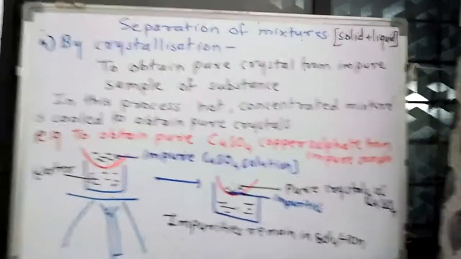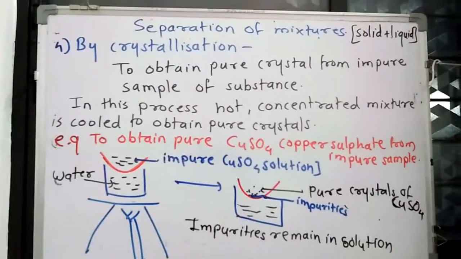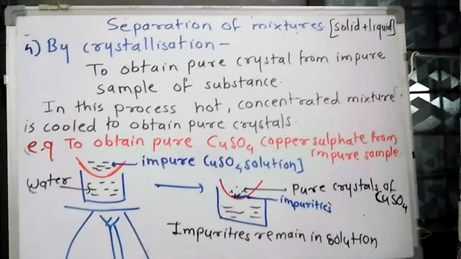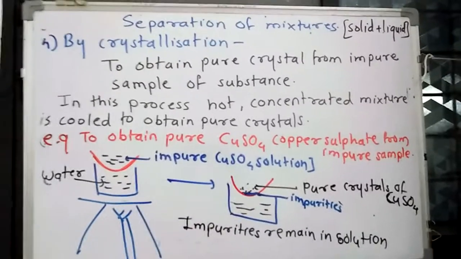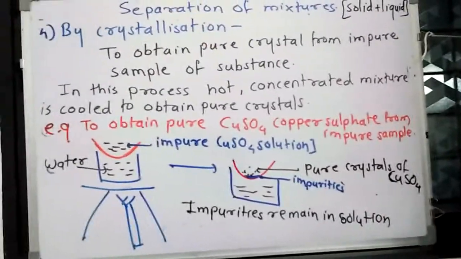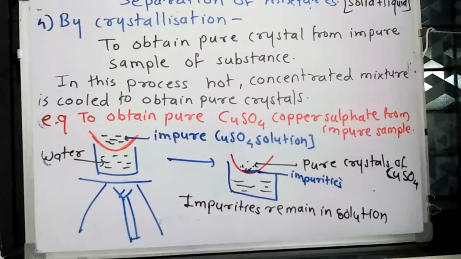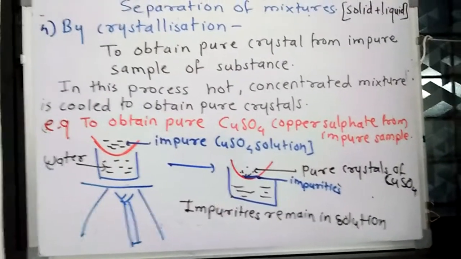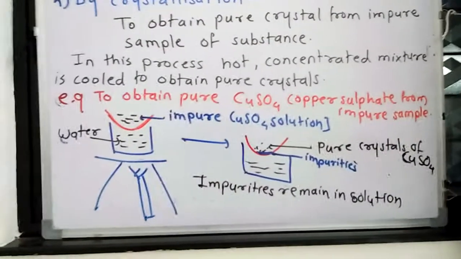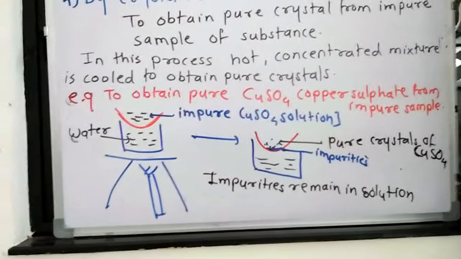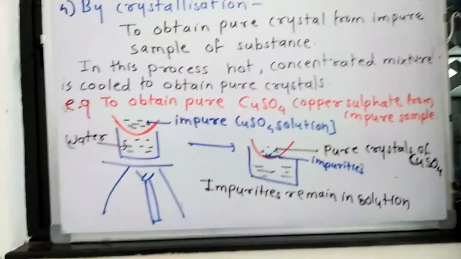The fourth method of separating a solid from a liquid is crystallization. The crystallization method is basically used to obtain pure crystals from an impure sample. If we are given an impure sample and we don't want the impurities, we only want pure crystals, then we can use the method of crystallization. In crystallization, a hot concentrated mixture is cooled, and after cooling we get the pure crystals. We first heat it, then cool it, and after cooling we only get the pure crystals, not the impurities.